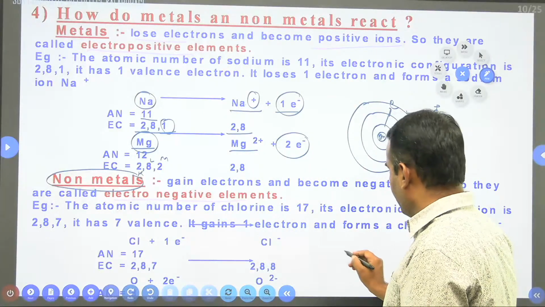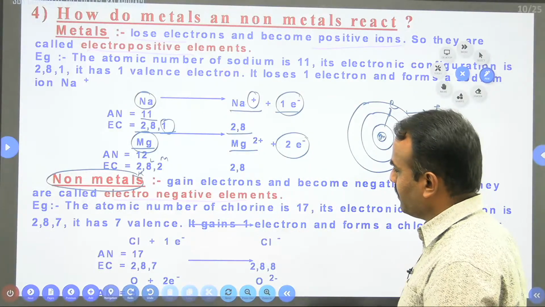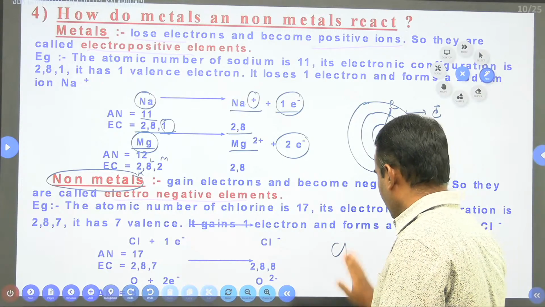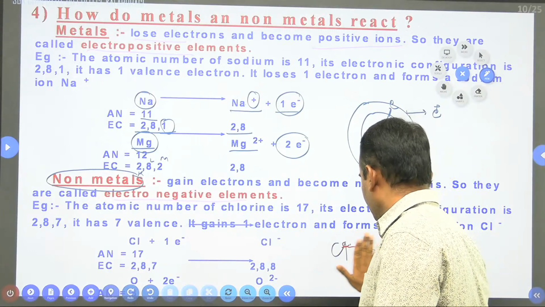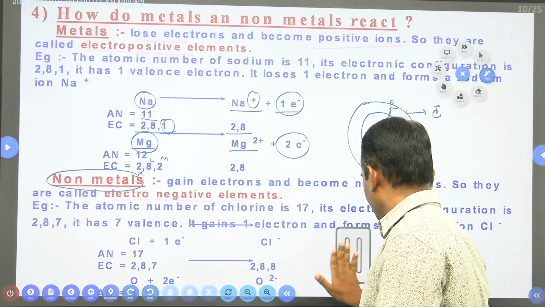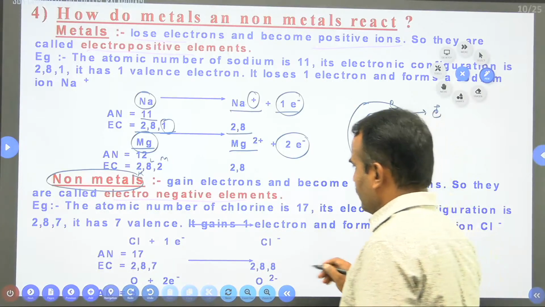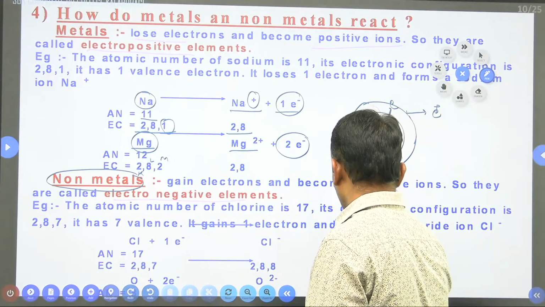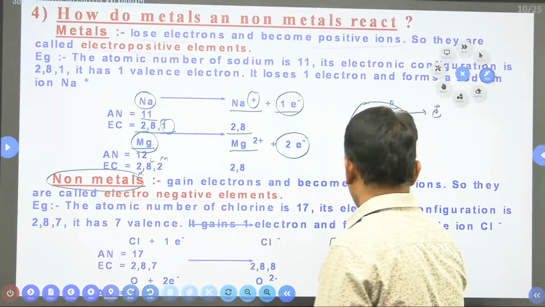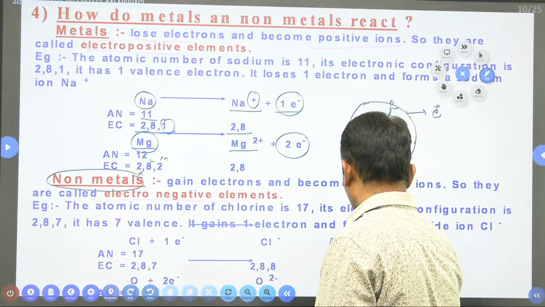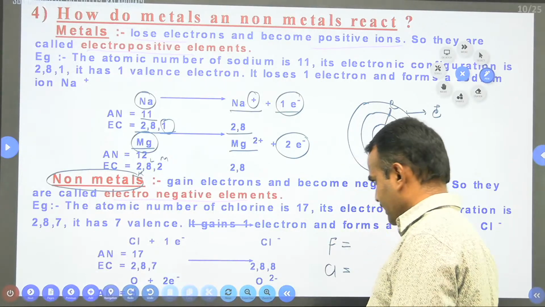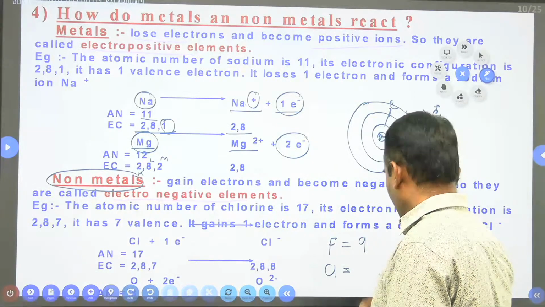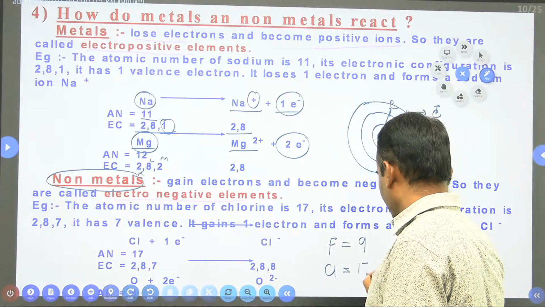Because when we see the non-metals, they are given examples here, chlorine, right? I will take fluorine, and next I will take chlorine. So fluorine, chlorine, bromine, iodine, these are the 17 group elements. The atomic number of fluorine is 9, and the atomic number of chlorine is 17.